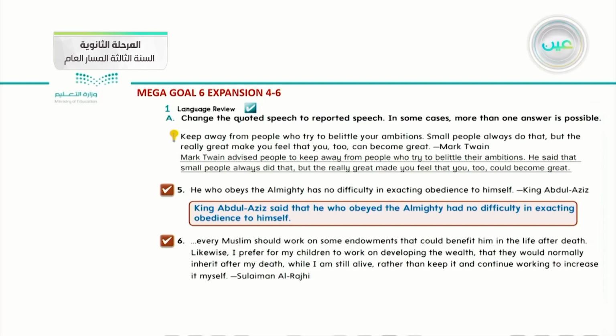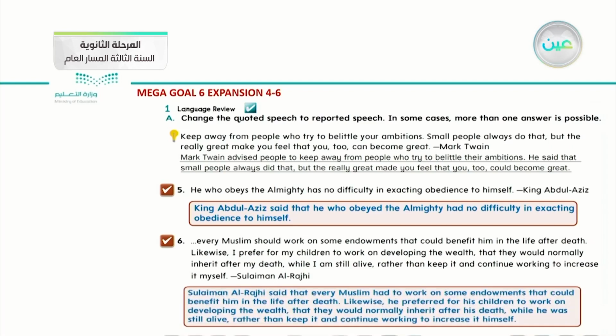Who said that speech? Sulaiman al-Rajhi. How can I apply that reported speech with Sulaiman al-Rajhi? Sulaiman al-Rajhi said that every Muslim had to work on some endowments that could benefit him in the life after death. Then I will complete the second part of his speech. Likewise, he, which means Sulaiman al-Rajhi, prefers for his children to work on developing the wealth that they would normally inherit after his death while he was still alive, rather than keep it and continue working to increase it himself.